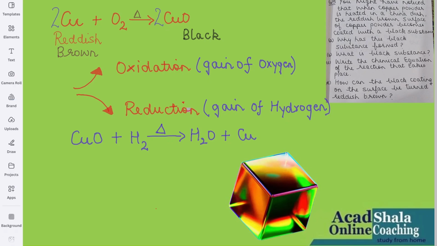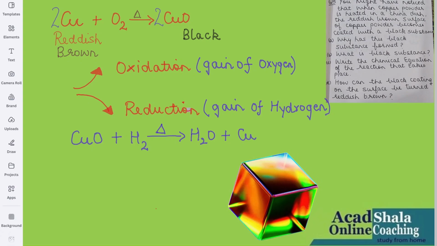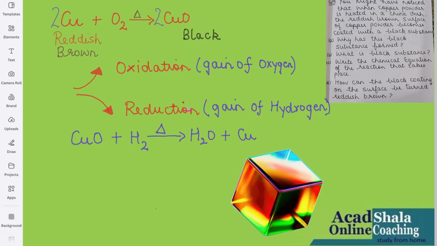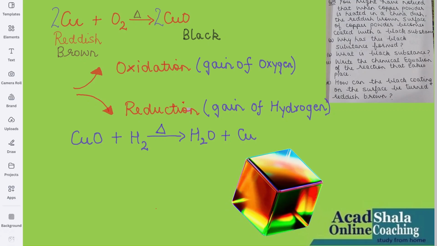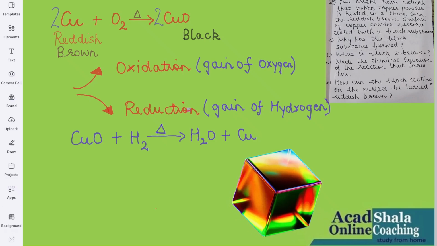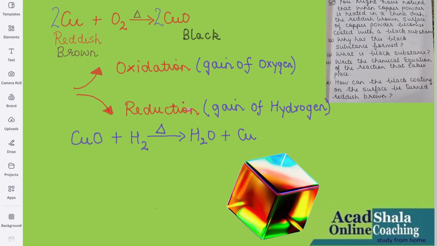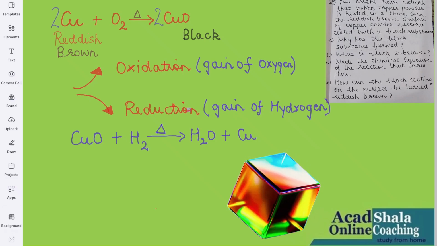So the first A part says, why has this black substance formed? So this is the reason. You can tell that when copper burns in air, copper oxide is formed, and then write down the equation. And the B part says, what is this black substance? You will write the black substance is copper oxide. The C part says, write the chemical equation of the reaction that takes place. We have already done it, shown over here.